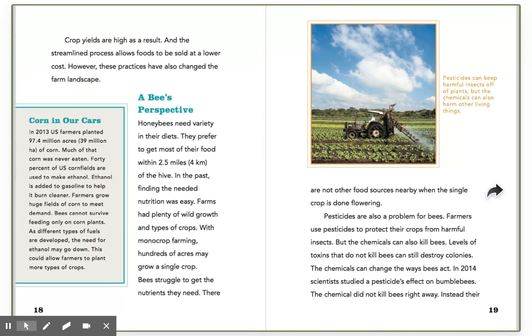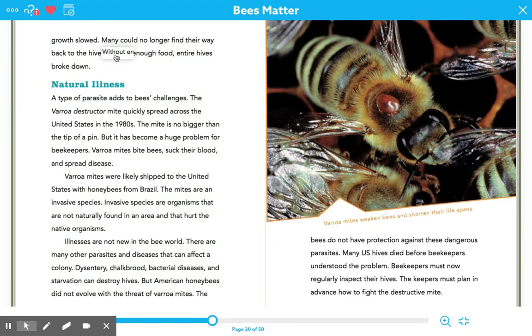In 2014, scientists studied a pesticide's effect on bumblebees. The chemicals did not kill bees right away. Instead, their growth slowed. Many could no longer find their way back to the hive. Without enough food, entire hives broke down.